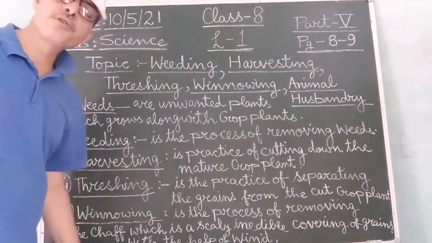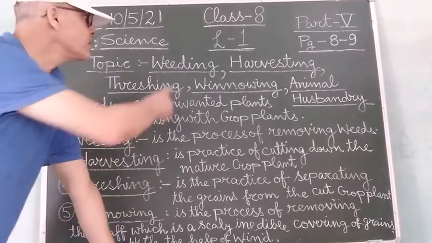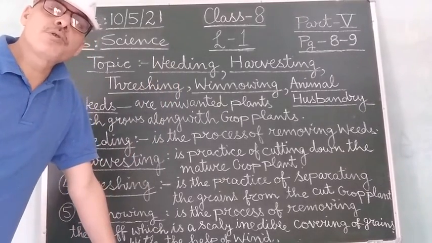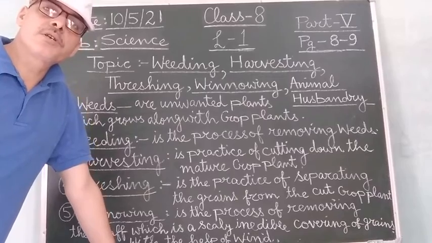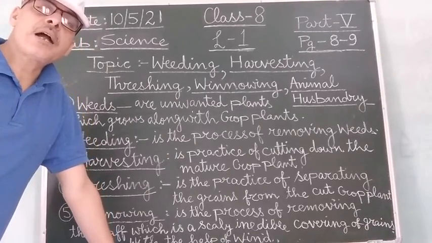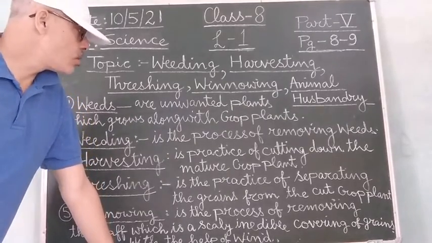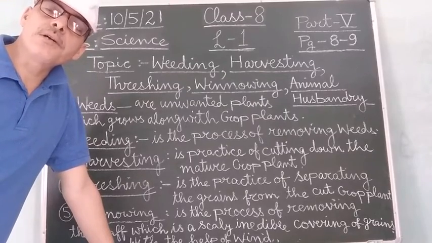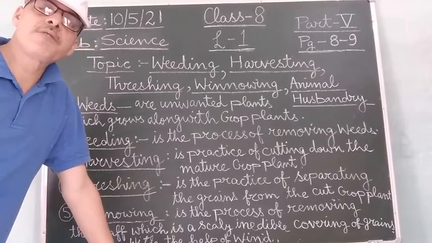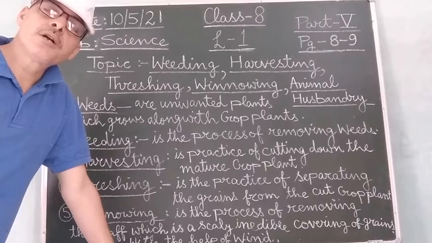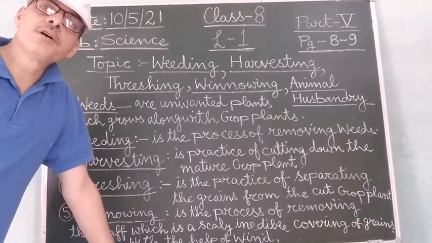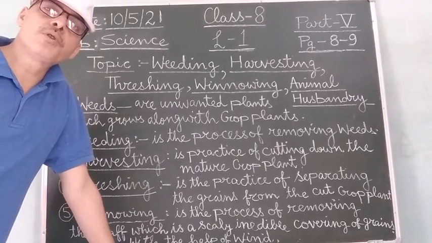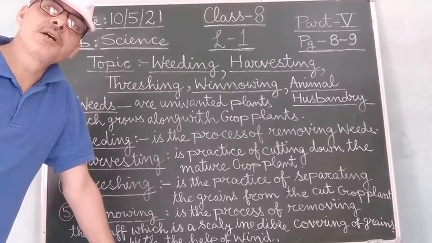Before I explain weeding, it is important for you to understand what weeds are. Weeds are the unwanted plants which grow along with the crop plants, and they are very harmful or disadvantageous for the farmers because they reduce the yield of the crop.